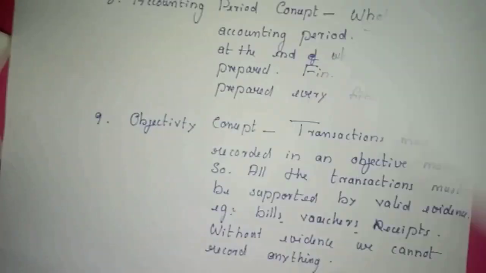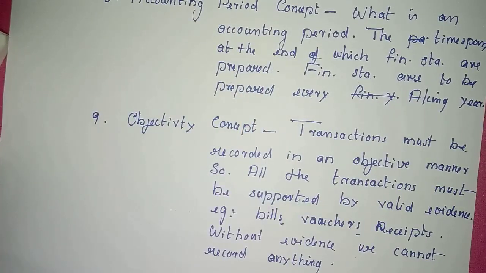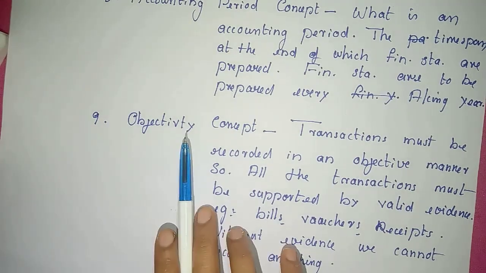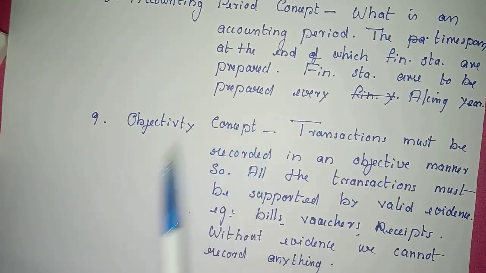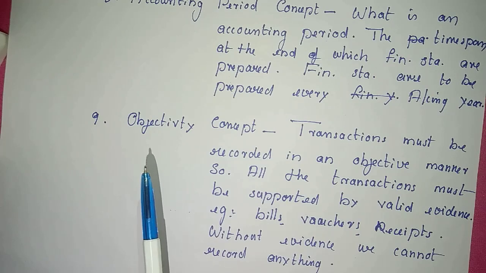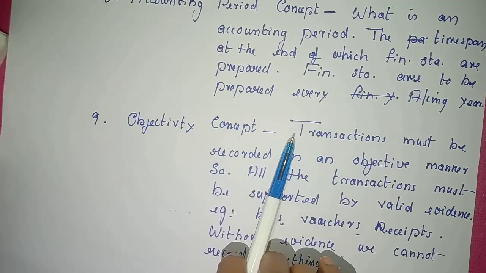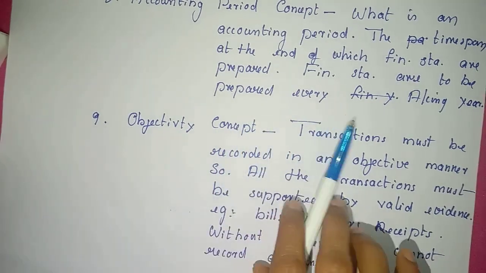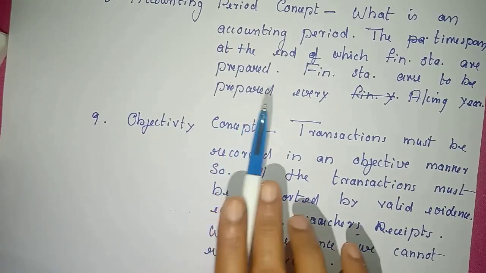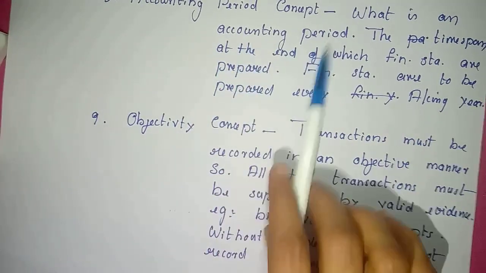Okay, then the next one is accounting period concept. Then what is an accounting period? Accounting period is the time span at the end of which financial statements are prepared. Then financial statements are to be prepared every accounting year, not frequently or not alternate years. We must prepare it every accounting year as per the accounting period concept.